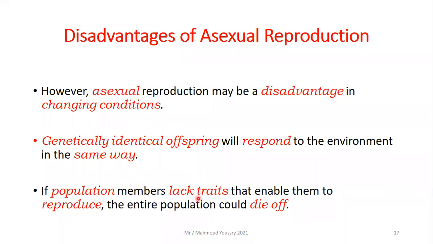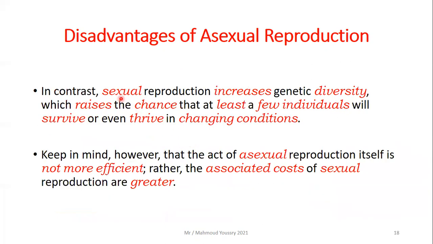If population members lack the traits that enable them to reproduce, the entire population could die off. In contrast, what about sexual reproduction in this case? Sexual reproduction increases genetic diversity, yes, because it produces genetically unique offspring. So again, sexual reproduction increases genetic diversity, which raises the chance that at least a few individuals will survive or even thrive in changing conditions.